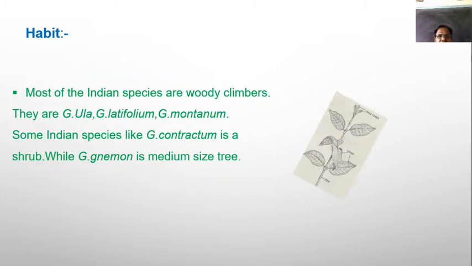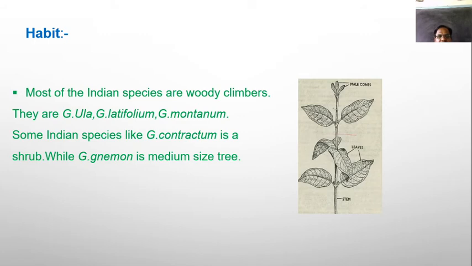Then the habit of this plant, how this plant looks. Most Indian species are woody climbers. They are Gnetum ula, Gnetum latifolium, Gnetum montanum. Some Indian species like Gnetum contractum are shrubs, while Gnetum gnemon is a medium sized tree. When we observe this plant, it has the stem, and this stem has leaves like this one.